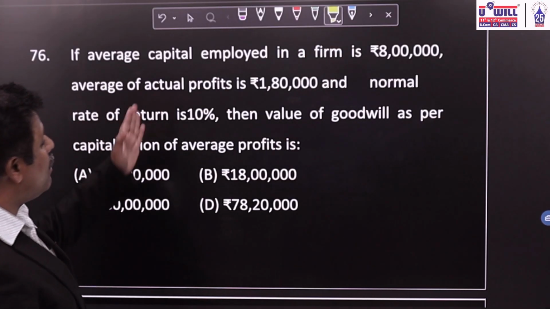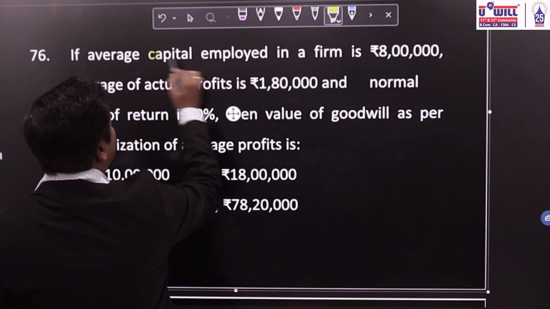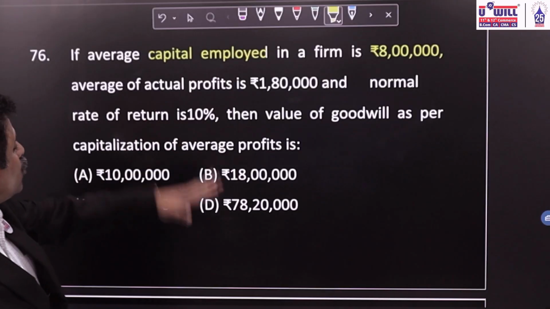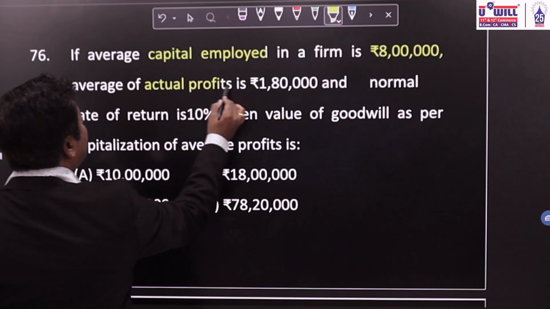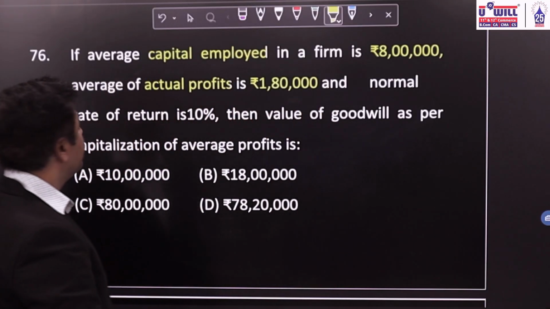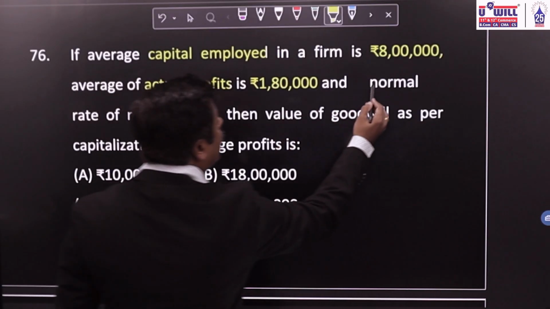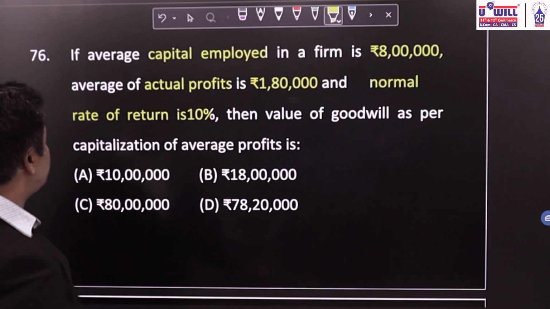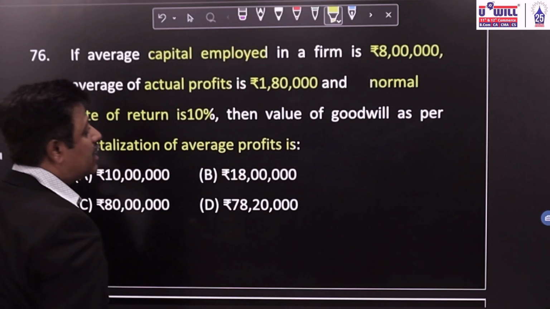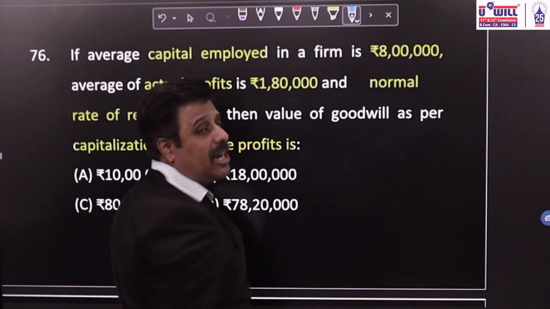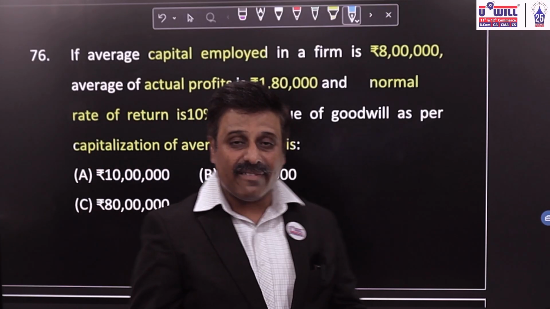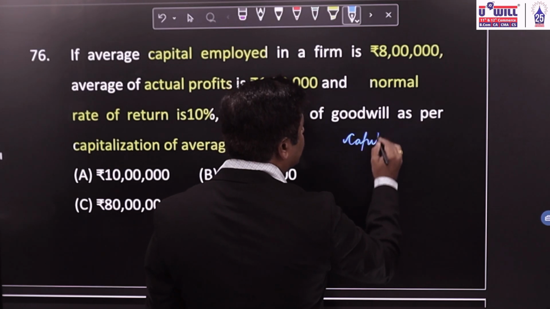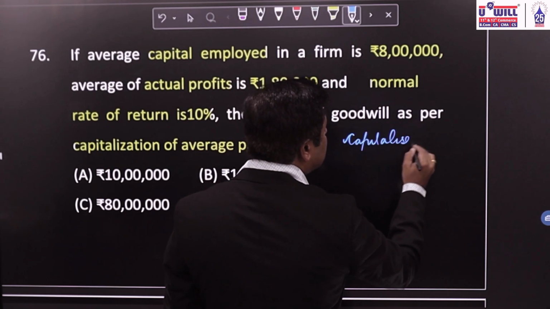If the average capital employed in a firm is rupees 8 lakhs, capital employed is given as 8 lakhs, average or actual profits are 1,80,000 and the normal rate of return is 10%, then what will be the value of goodwill as per the capitalization of average profits method? Now, what is the formula to be applied as per the capitalization of average profits method? First, we find capitalized profits. How do you find the capitalized profits?